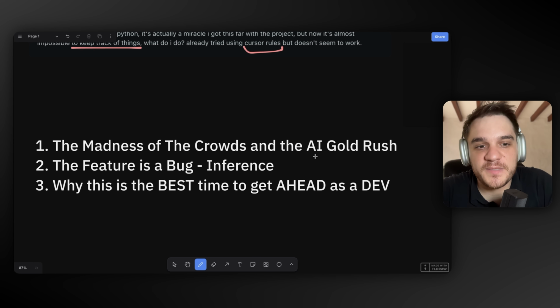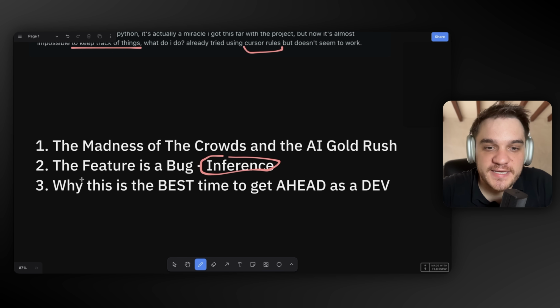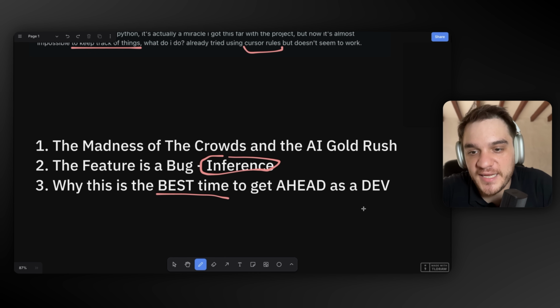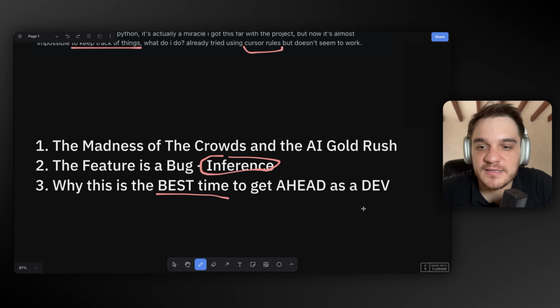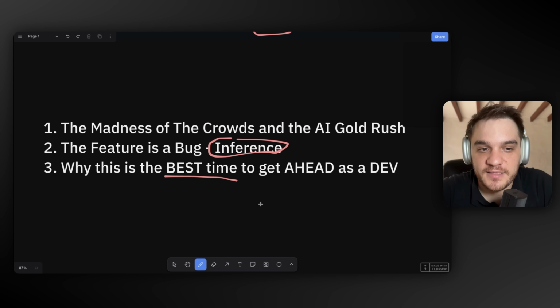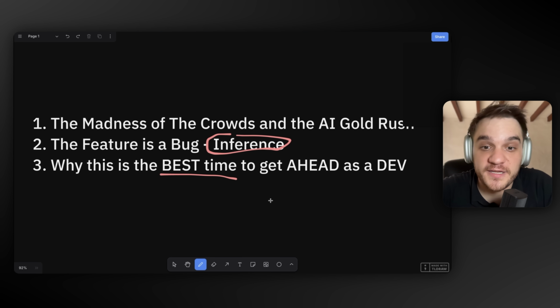Number one is the current madness of the crowds and the AI gold rush that we are right now in. Why the feature is actually a bug. And we're going to talk about inference and how that changes AI coding and why this is the absolute best time to get ahead as a developer, and how to do it. Because we actually believe that behind the paranoia, there are a lot of opportunities for ambitious developers to get ahead in these times and see yourself 2 years from now in a very good position.